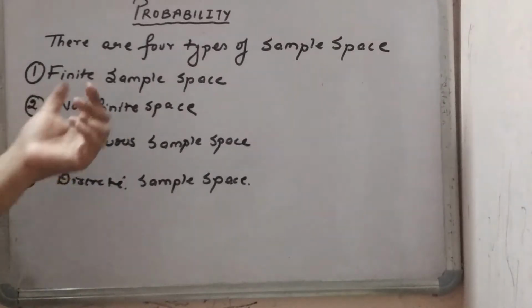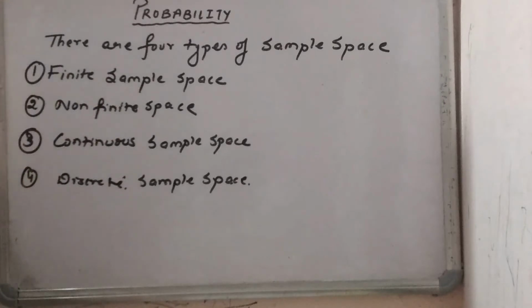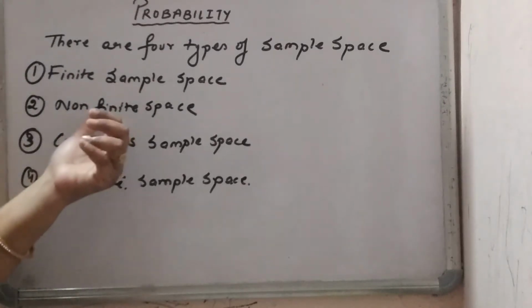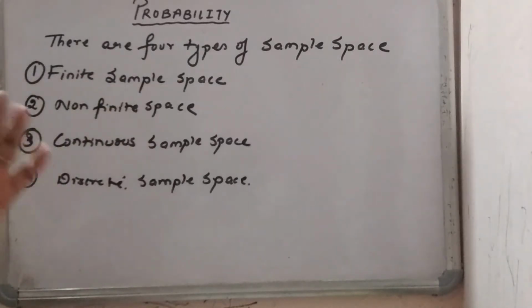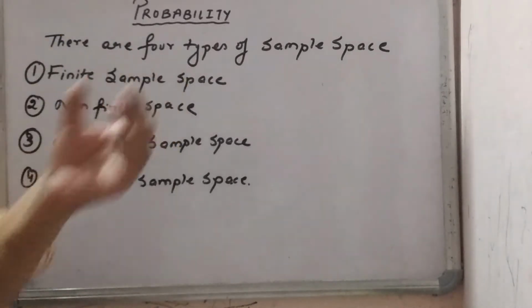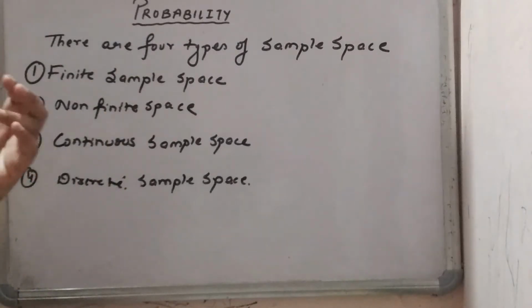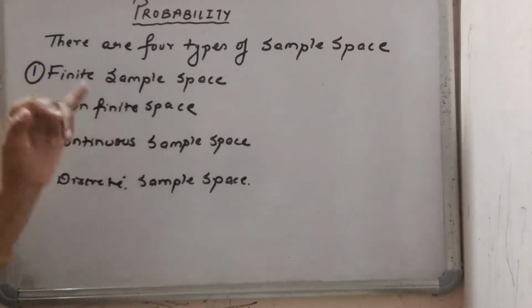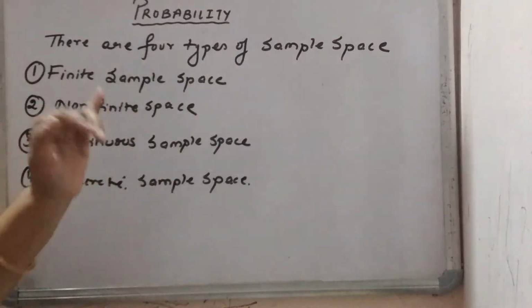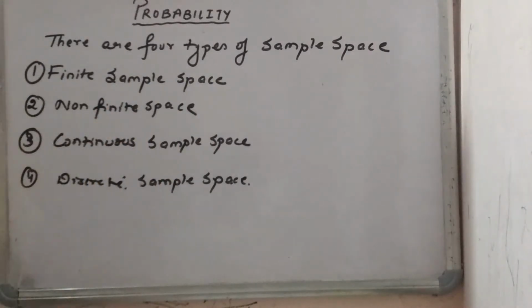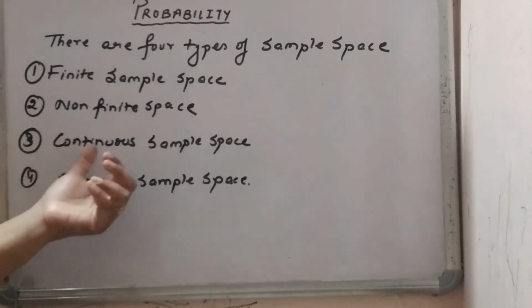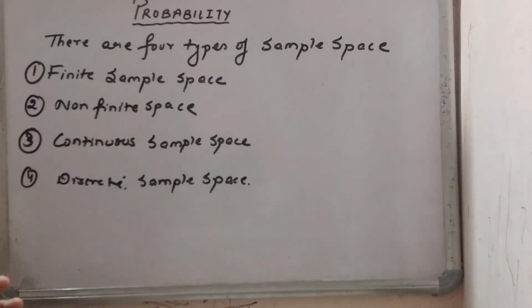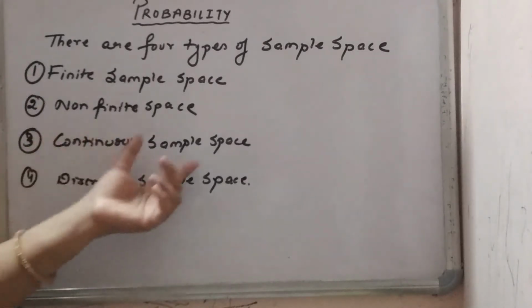You can take the example of the number of plants in the nursery, also given in your book. Finite sample space means the number should be finite. For example, you can take a coin, or our dice. This should be finite, it is fixed. And the non-finite one, you can't calculate it, it is infinite. And the continuous sample space, you can say here it is having a particular value. The random experiment is having the value, that is called the continuous sample space.